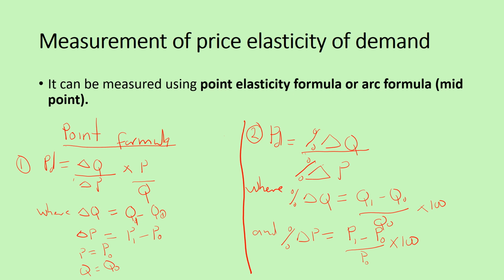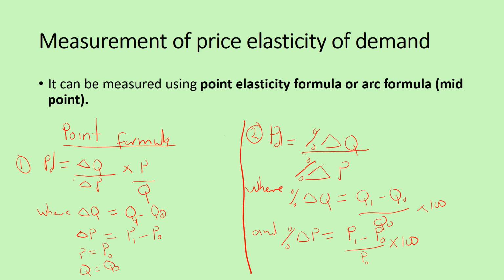The 0 attached to this Q represents the old quantity or the previous quantity. So to expand the change in quantity, that will be the new quantity or the current quantity minus the old quantity. Then the change in price is equal to P1 minus P0.